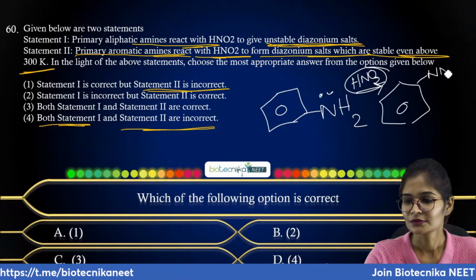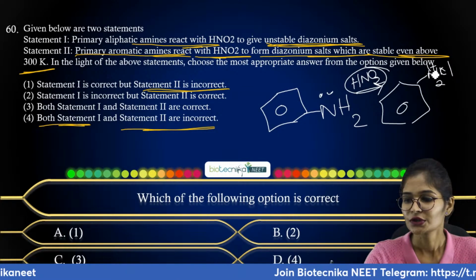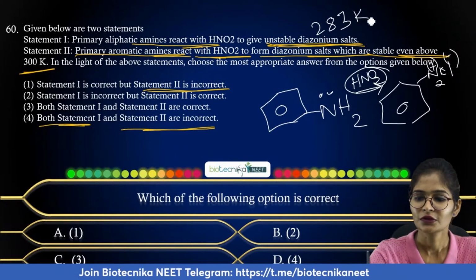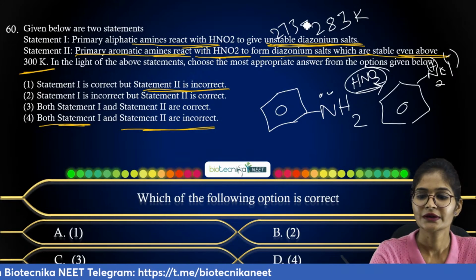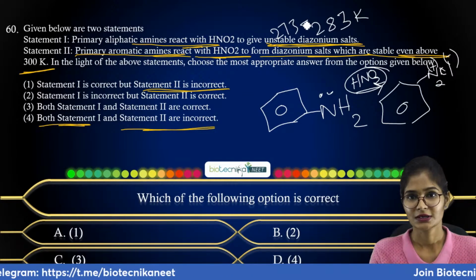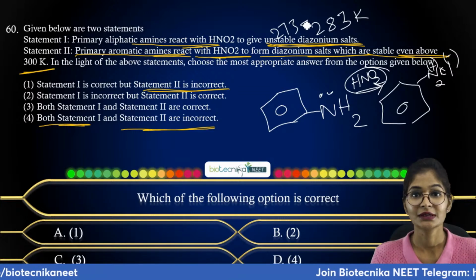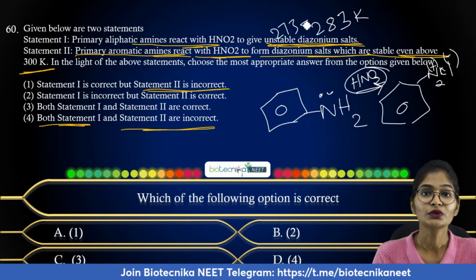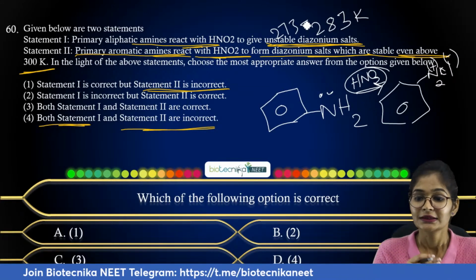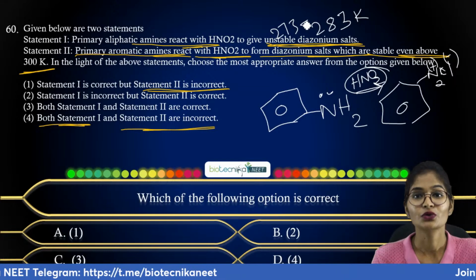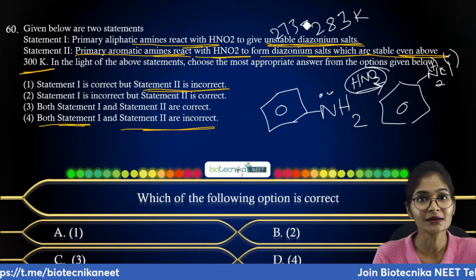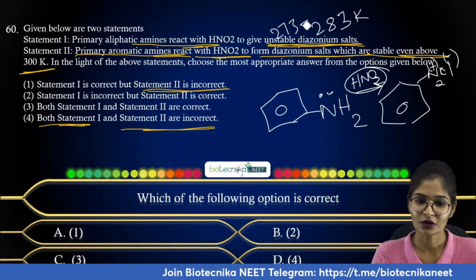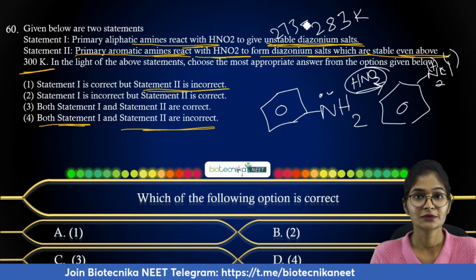This diazonium salt formation is carried out at 283 Kelvin or else 273 Kelvin. So it is in the 283 Kelvin temperature range. It's not above 300 Kelvin. It is in between 273 and 283 Kelvin. According to statement 2, they have given that the diazonium salt formation with respect to aromatic amines is above 300 Kelvin. So they have increased the temperature, and your statement 2 will obviously be wrong. All right, so now we confirm that statement 2 is incorrect.